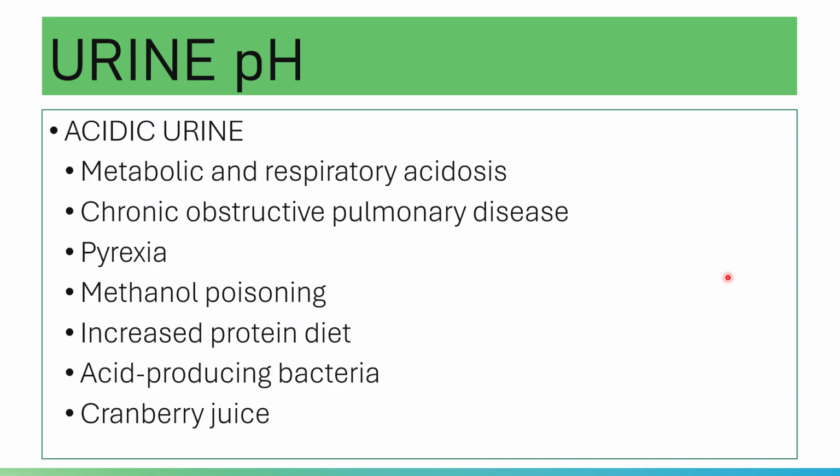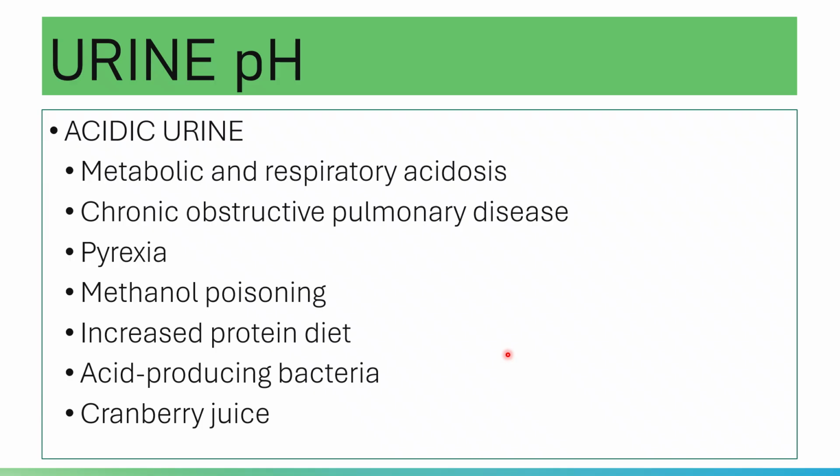And by the way, please note that low urine pH is associated with metabolic syndrome, metabolic acidosis, and also with chronic kidney disease. It is also associated with an increased incidence of nephrolithiasis, or kidney stones, in acidic urine.